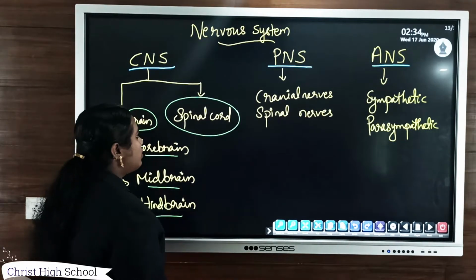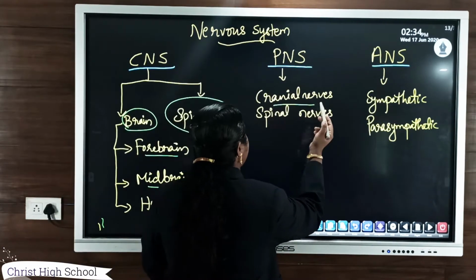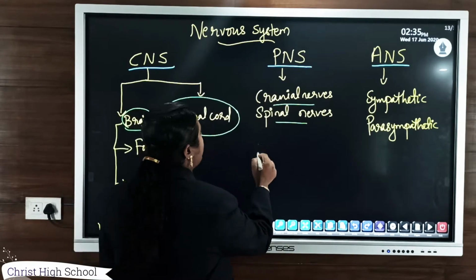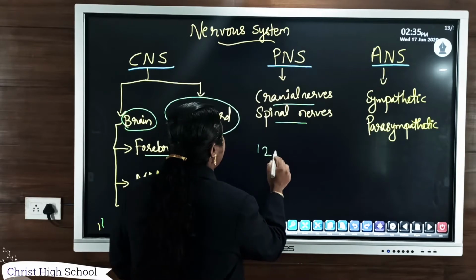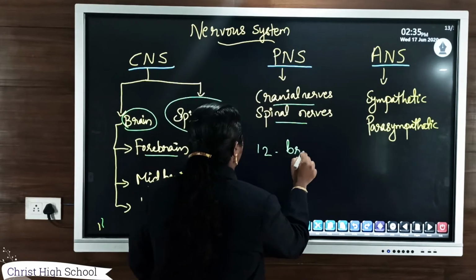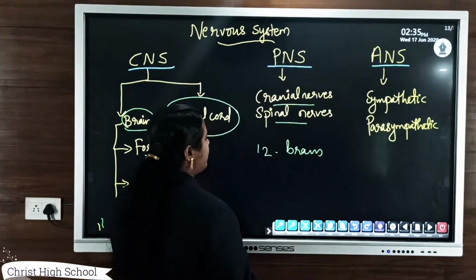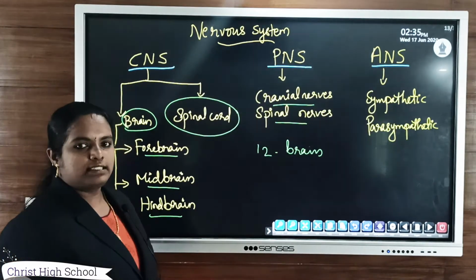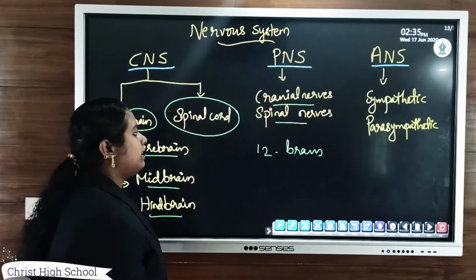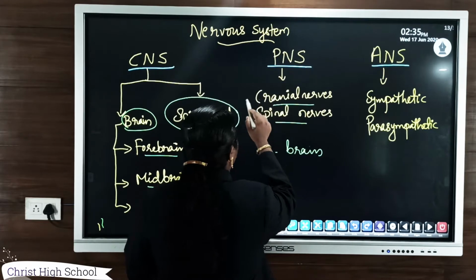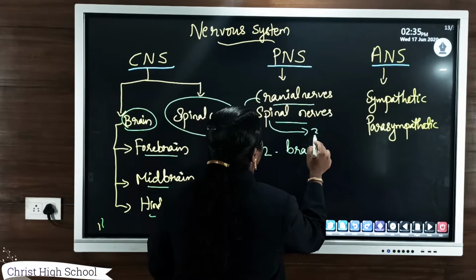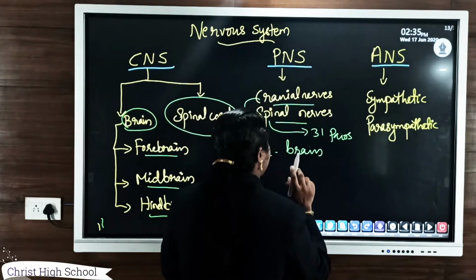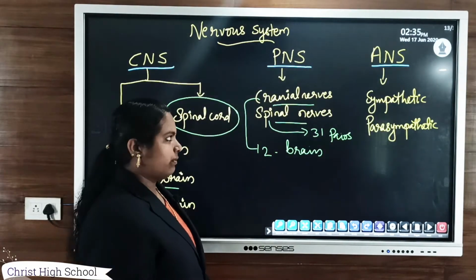That is of two types: cranial nerves and spinal nerves. The cranial nerves are 12 pairs and arise from the brain itself. On the other hand, the spinal nerves are 31 pairs and arise from the spinal cord itself.